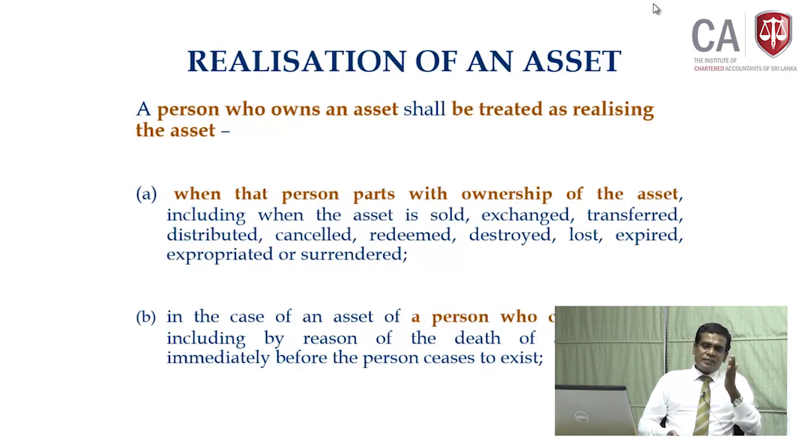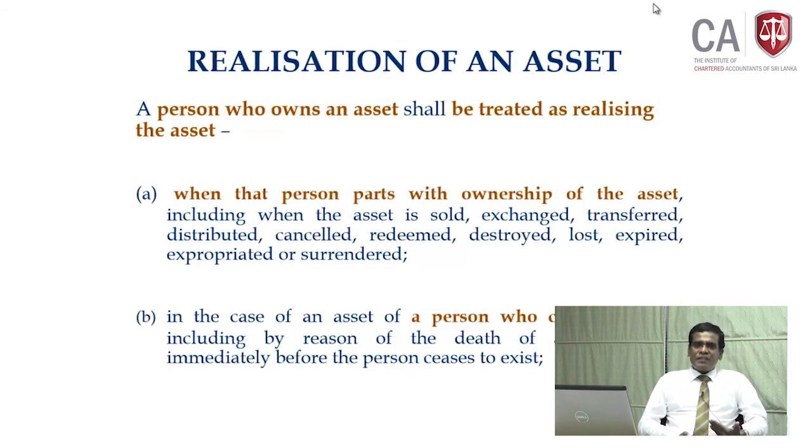Immediately prior to the death, the ownership is considered ceased, so there is a realization. That means there is a capital gain tax for the dead person also. So actually, A and B are where the ownership is transferred or ceased.